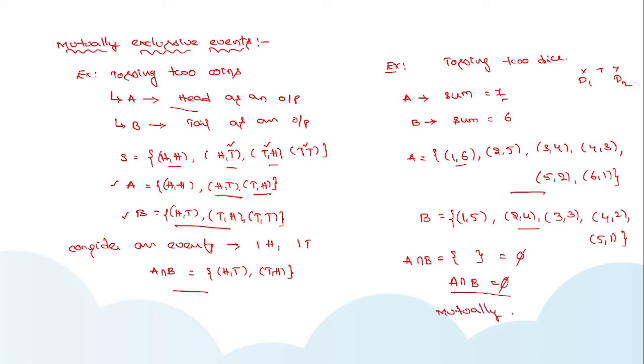So the first case is not valid, but this case is valid. Whenever you have no common outcomes between two events, the two events are said to be mutually exclusive events.